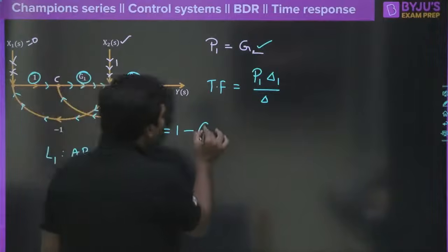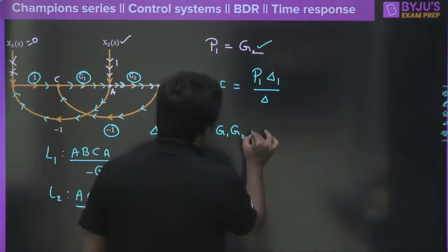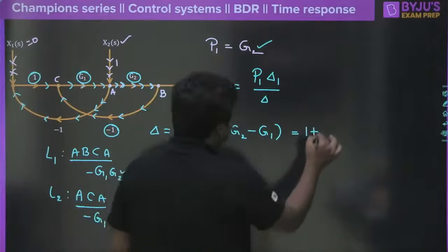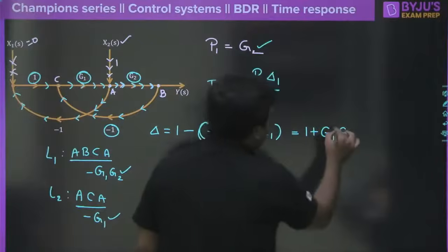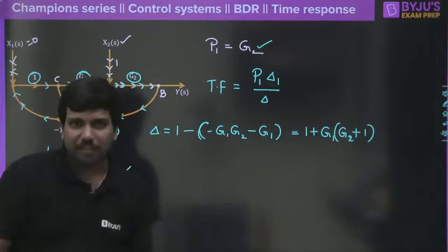So therefore I can say this loop gain is minus G1, G2, and again this is going to be minus G1. All the way this will be equal to how much? 1 plus G1, G2, and G1 you can take common, so it is going to become G1 times G2 plus 1. Clear? So easy this is, right?